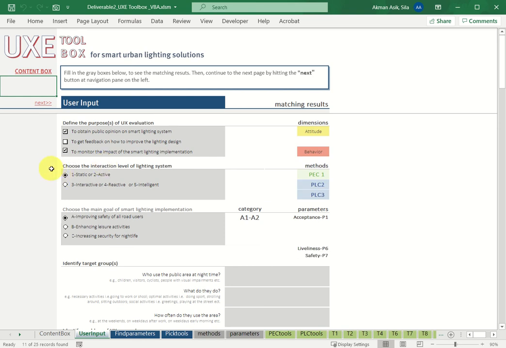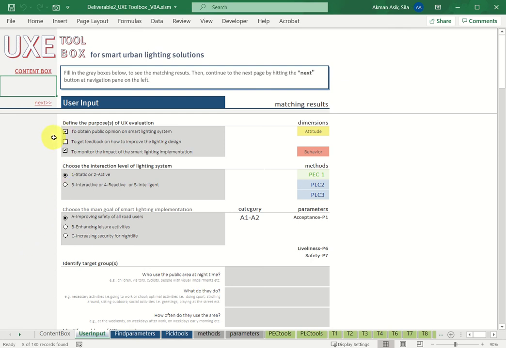And the second box asks the interaction level of the system. The interaction level of this lighting scene is level 2 active. And the last box, or the third box, asks the main goal of smart lighting implementation. And for this lighting scene, it is cluster A, improving safety for all road users.